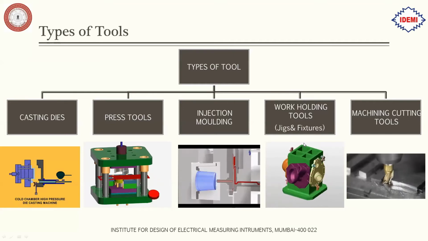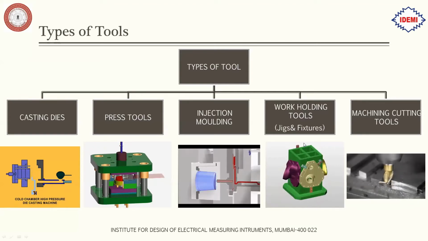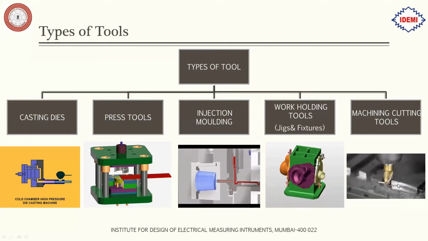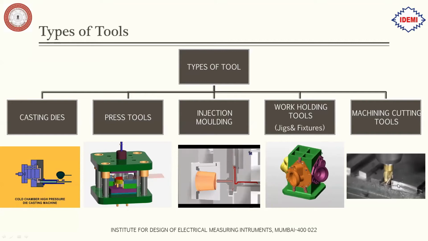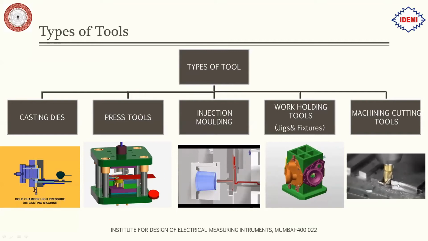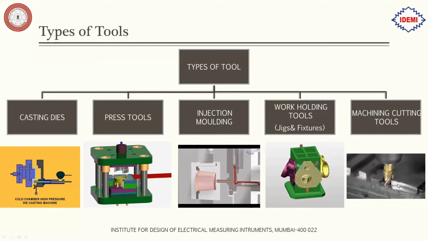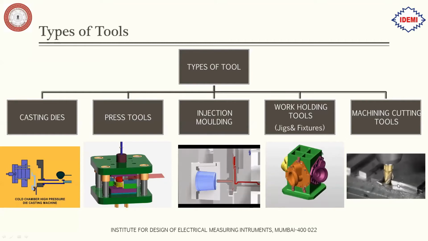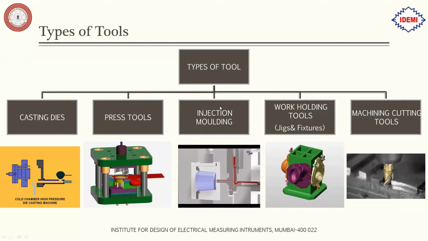Next, we have the machine cutting tools, or we can also call them special cutting tools. These are the ones which we use on a lathe, like the single point cutting tool, multi point cutting tools, or the carbide insert tools. All types of cutters which we use for CNC, that is conventional and non-conventional machining, come under the machine cutting tools.